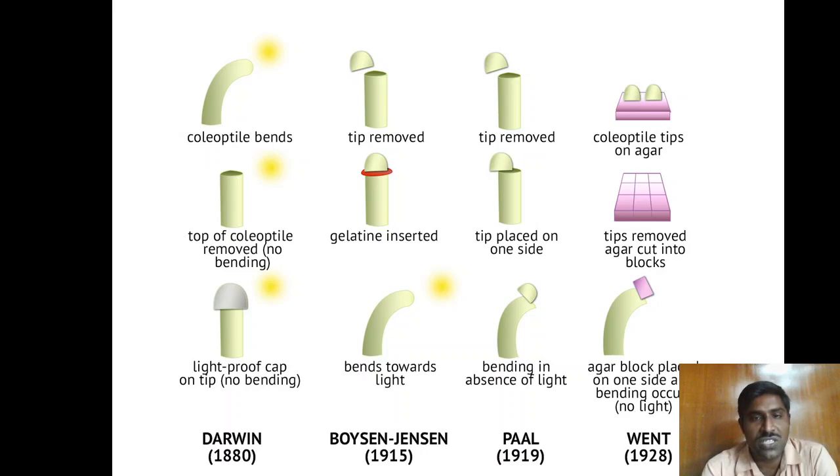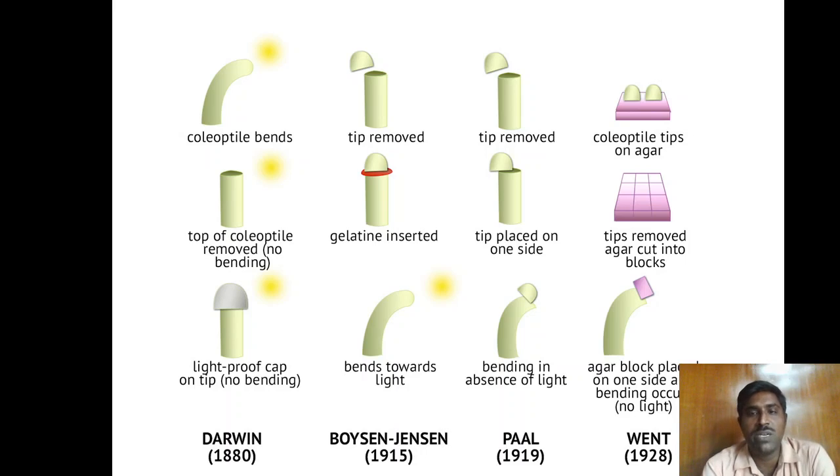Next, Boysen and Jensen: the tip is removed in the canary grass. Next, they placed gelatin between the decapitated parts. Then they observed that bending towards the light occurs again. From this experiment, they noticed that some substance from the coleoptile tip diffuses towards the stump portion.